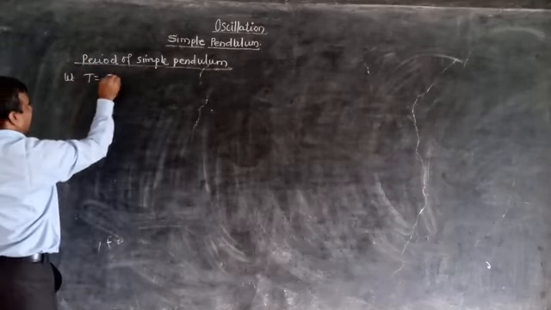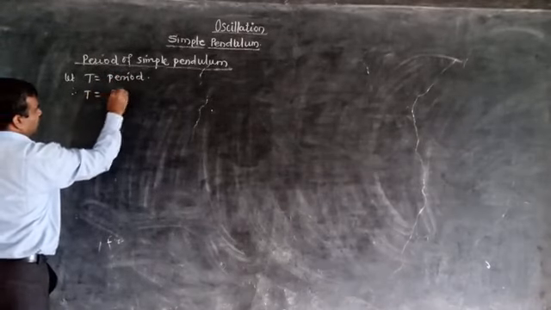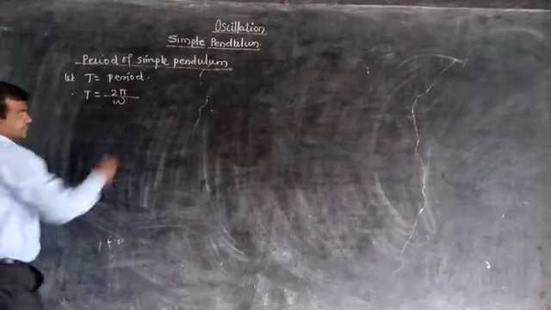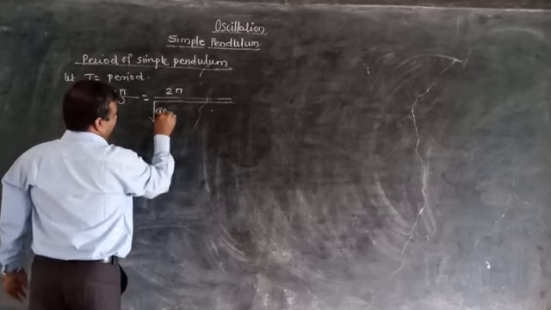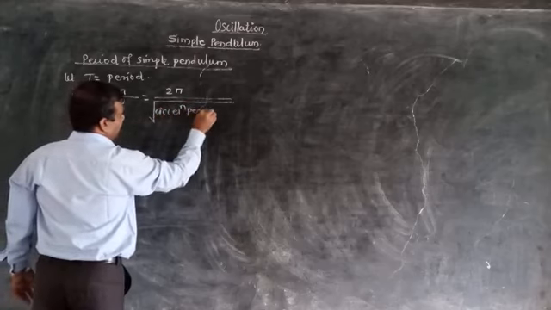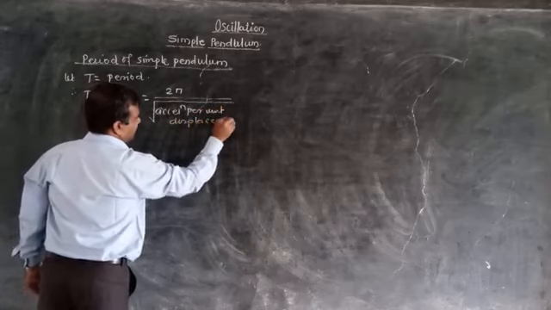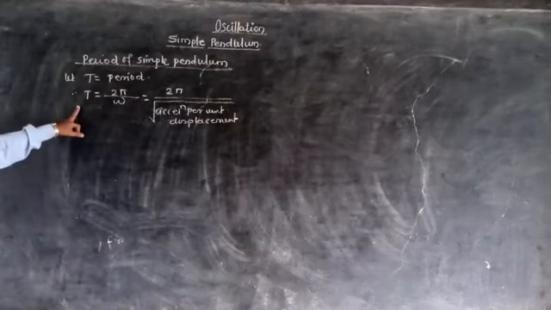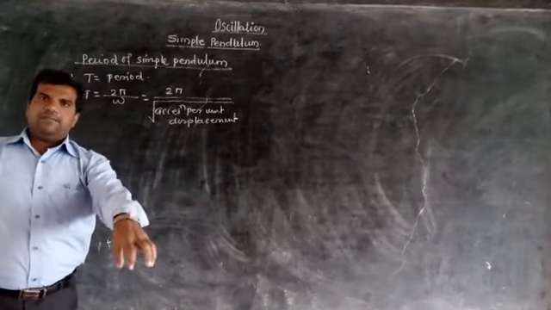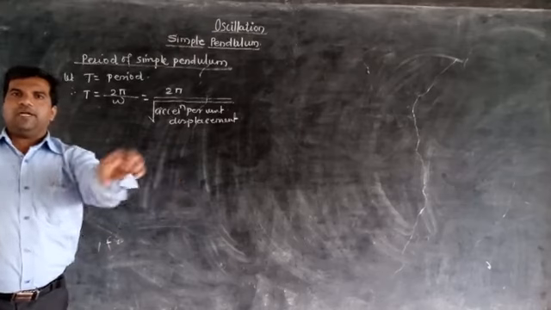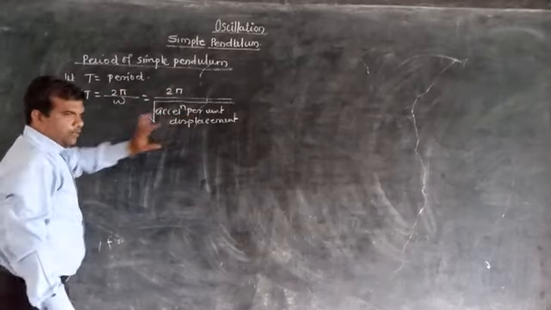Let capital T be the period, and therefore T is equal to 2 pi upon omega is equal to 2 pi upon under root of acceleration per unit displacement. This is the general formula for period of SHM. Simple pendulum performs the SHM, and therefore the period of simple pendulum is nothing but the period of SHM.